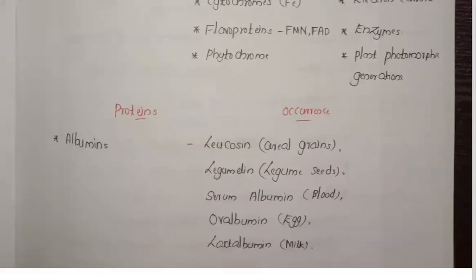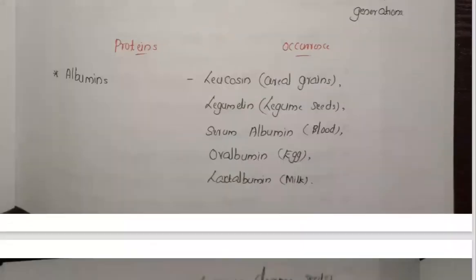Now this one is about the proteins. About the protein that is albumin. So albumin and its occurrence is also not there in your NCERT, but some points you have to remember. So albumin is present inside the serum or the blood. In the blood there are three proteins: albumin, globulin, and fibrinogen. So it is present inside the blood. At least that one point you have to remember. It's not there in your notebook. Globulin, several types are there, and it is present in the blood. That also is there.